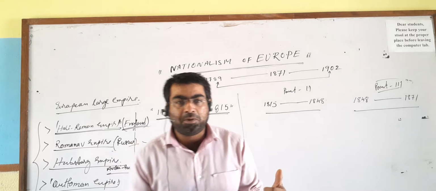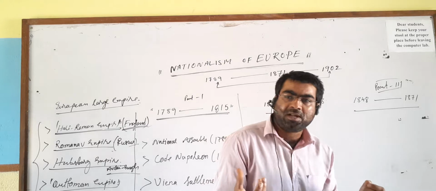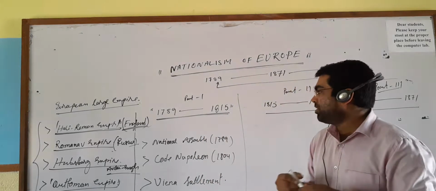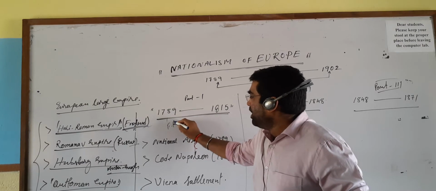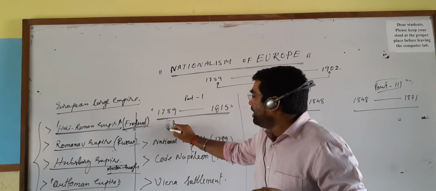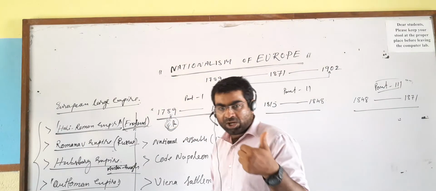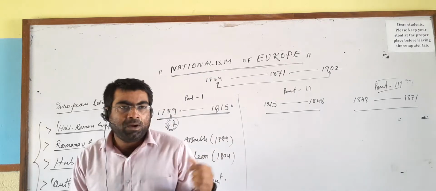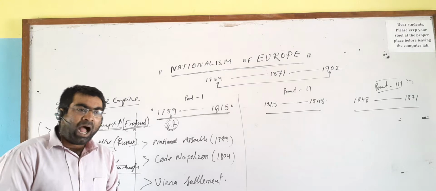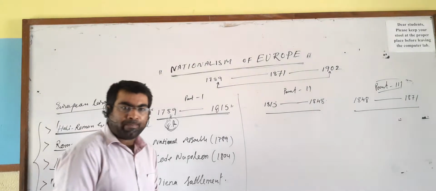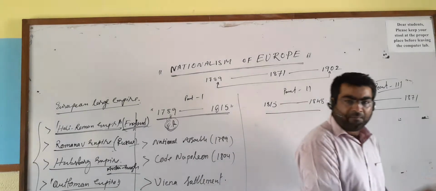And how has this revolution started? What was the first outbreak of the revolution? The first outbreak of the revolution was in 1789, the French Revolution. Last year in 9th you have studied the French Revolution. 1789, the first outbreak of European nationalism was the French Revolution. And then the ideologies of the French Revolution destroyed all the conservative theories in Europe.